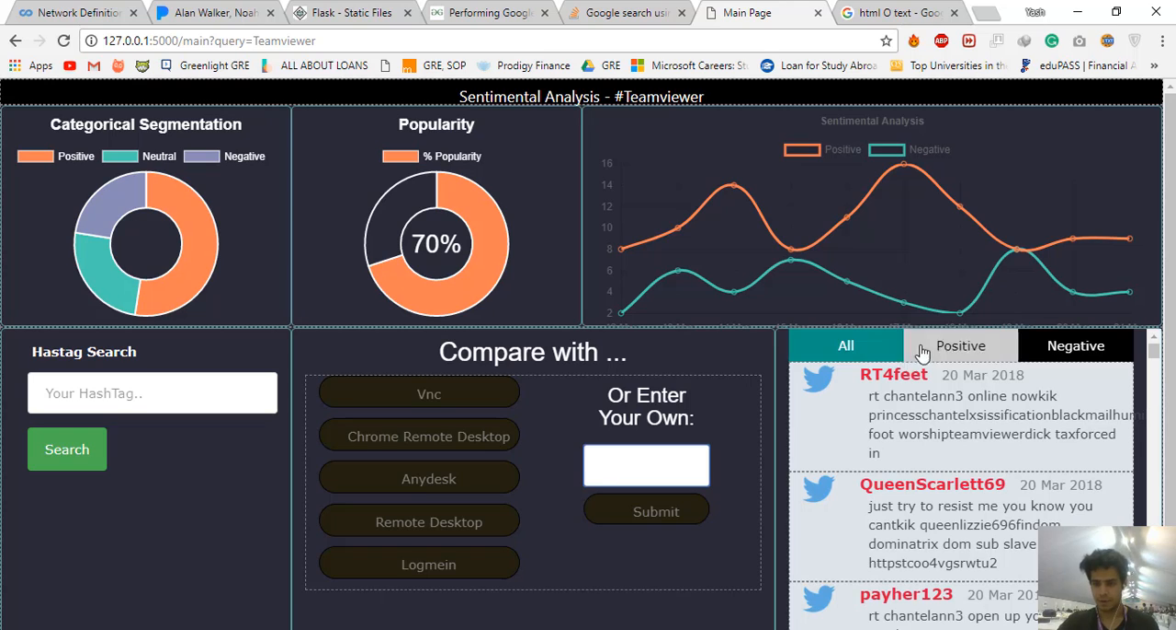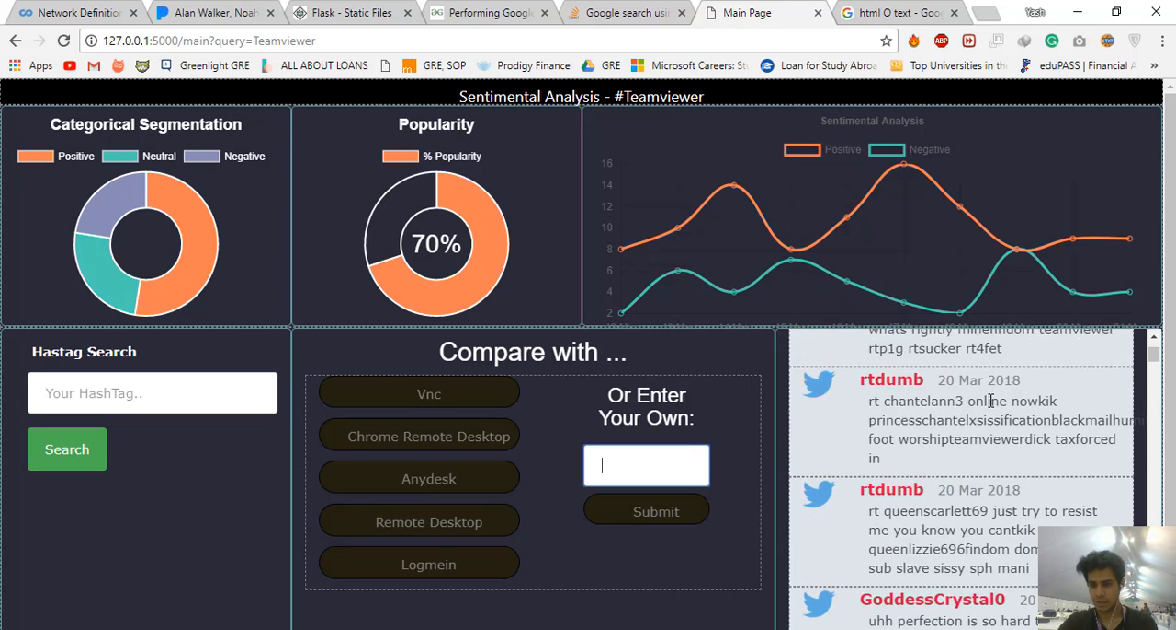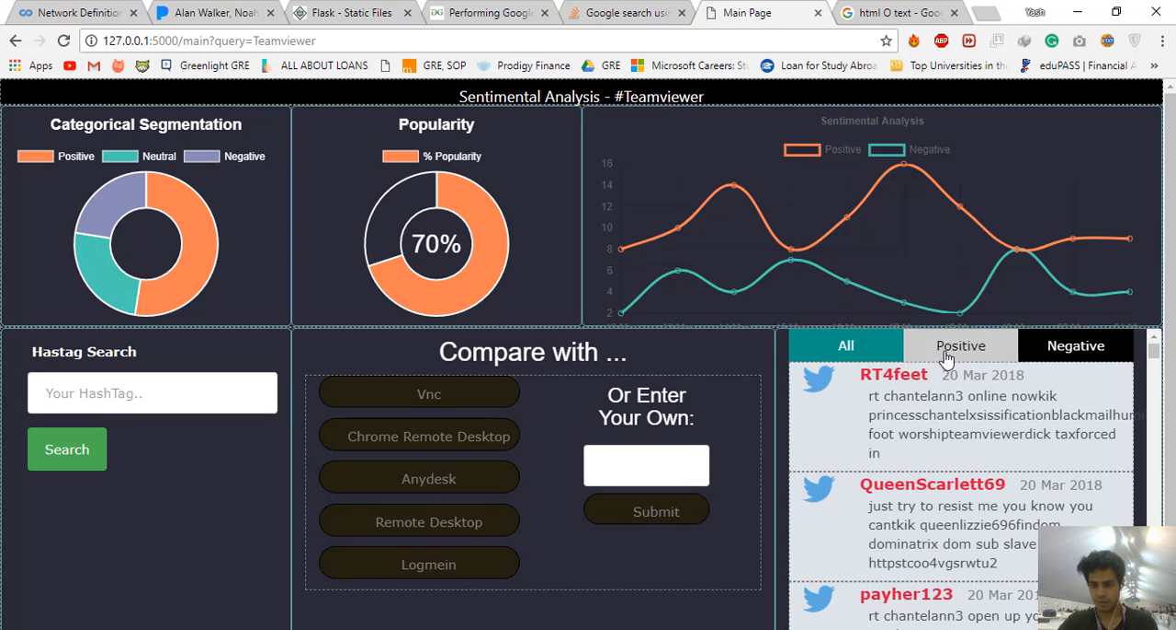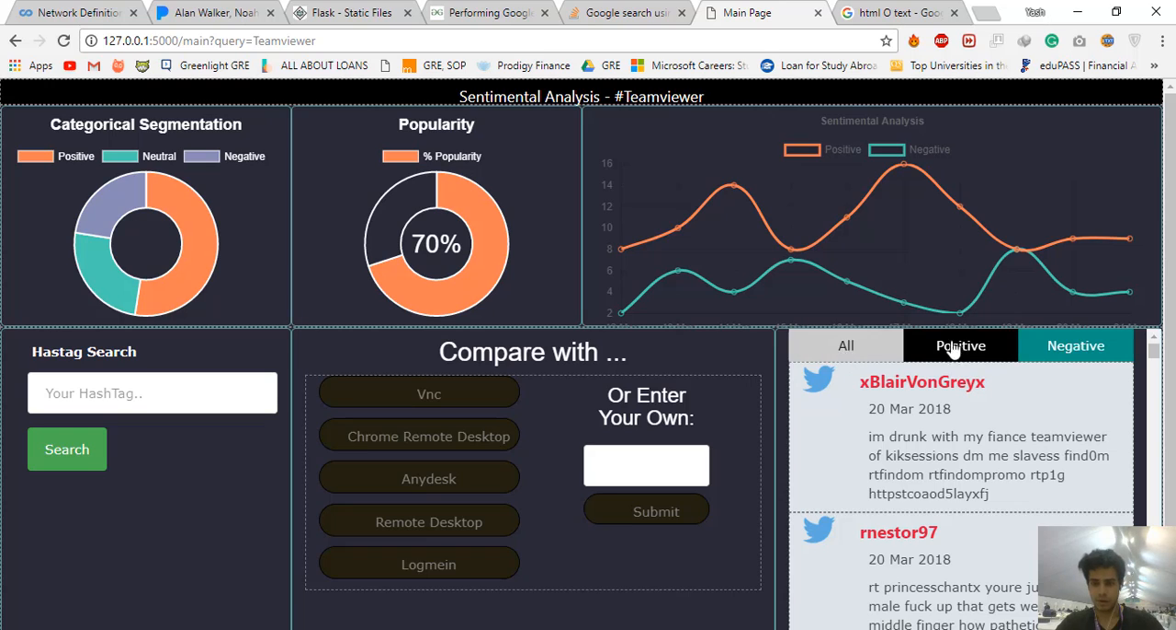All right. So as you can see, we have a 70% popularity graph here, and again, there are a few negative ones, a few positive ones, and a few neutral ones. We can actually see all of these, right? Negative, positive, and neutral. And this is the positive versus negative graph.